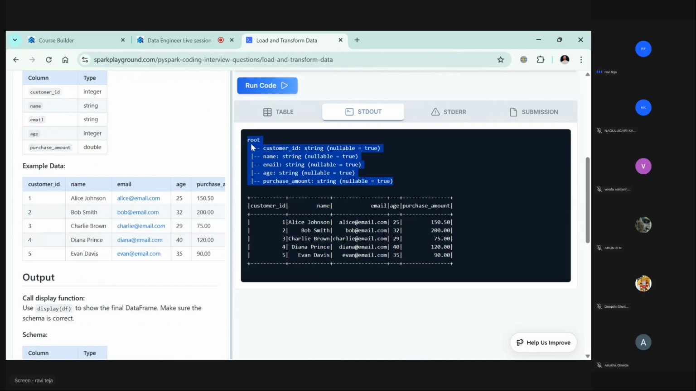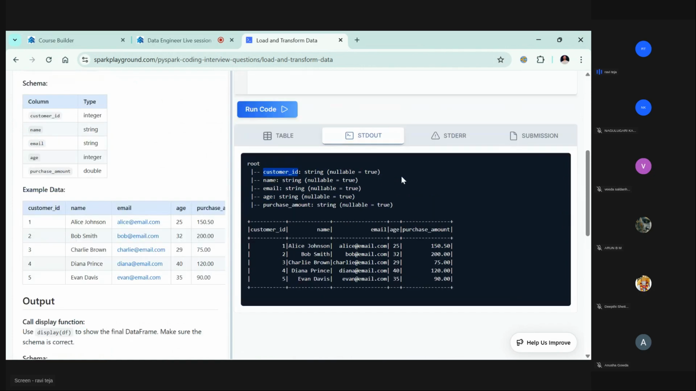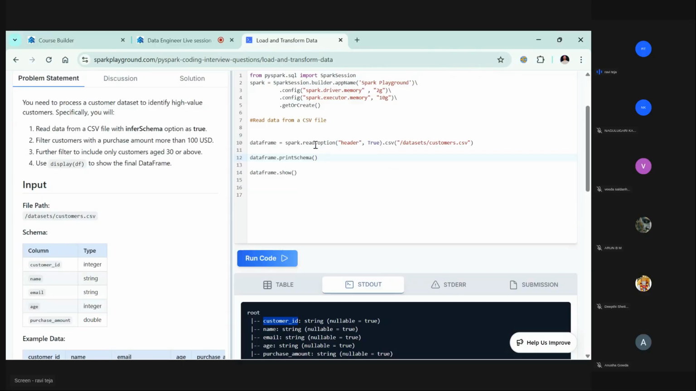All are strings. Even though it's a number, like purchase amount and age, it's still a string. Email and name as string is fine, but customer ID is also coming as string. Okay, this is before inferring the schema. Let's try to infer the schema.